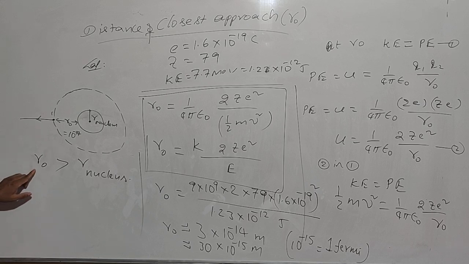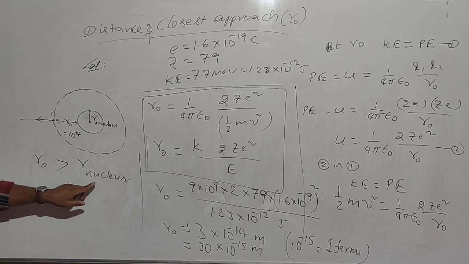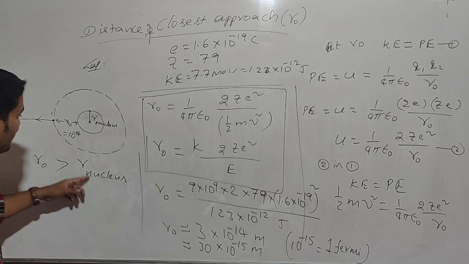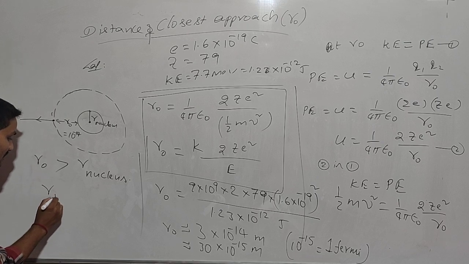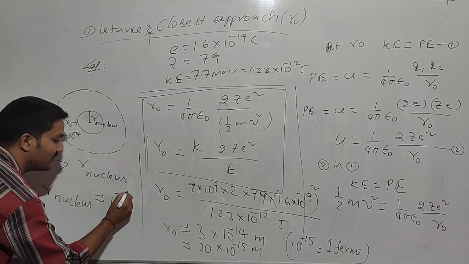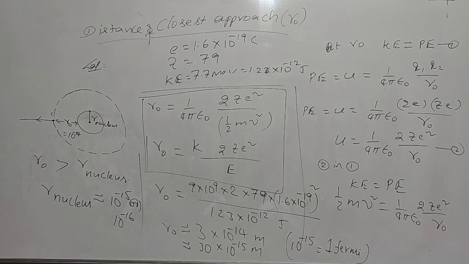That means the R naught value here is 10 power minus 14, then the radius of the nucleus, that means the size of the nucleus, should be either 10 power minus 15 or 10 power minus 16.